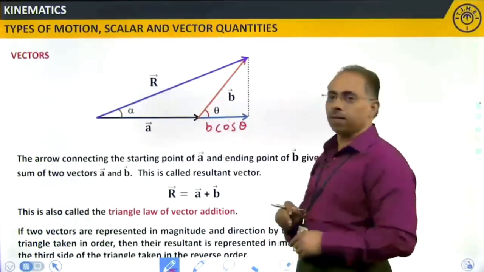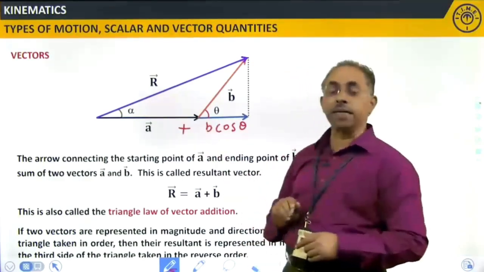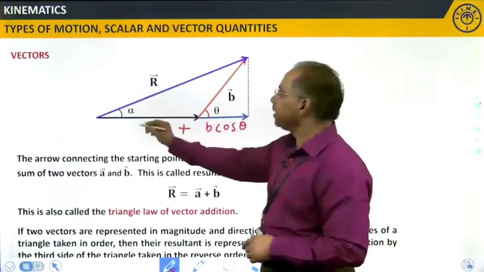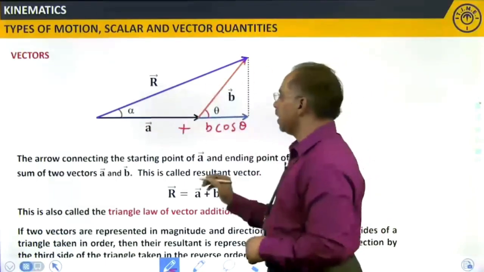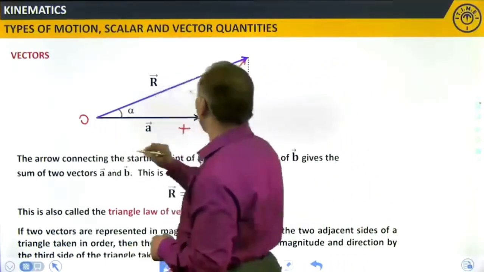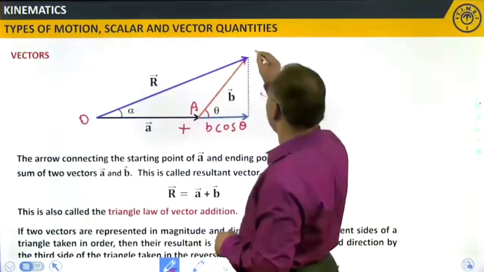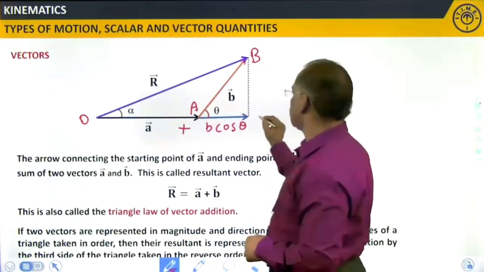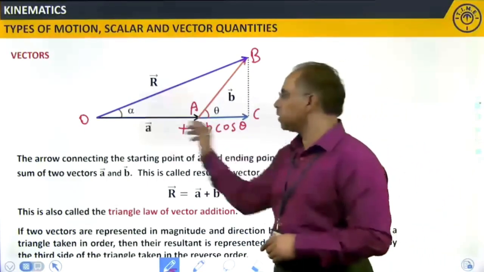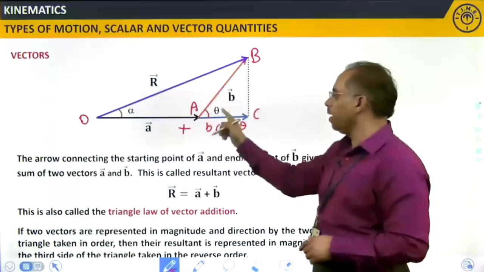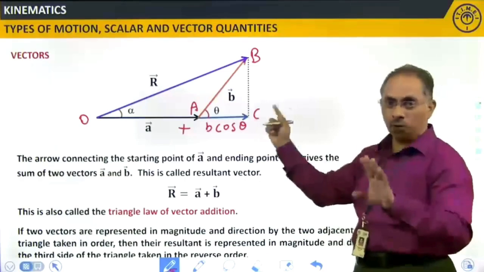This particular part is B cos theta. So B cos theta plus A, if I consider the horizontal component of this, the resultant is this much from here to here. Let me mark this as O, this point is A, this point is B, and this point is C. If I am considering the triangle ABC, this AC is nothing but B cos theta, that is clear so far.